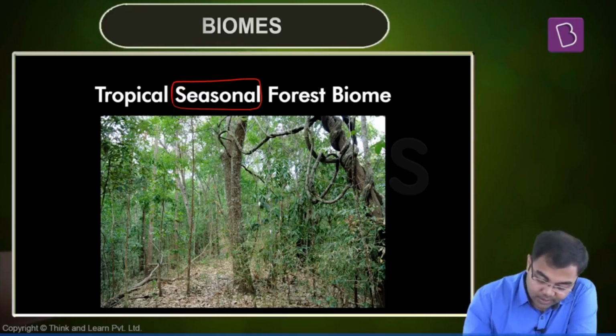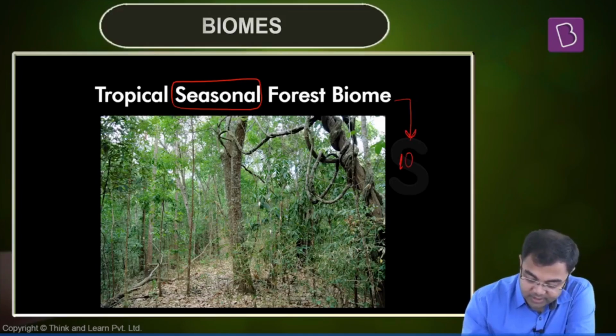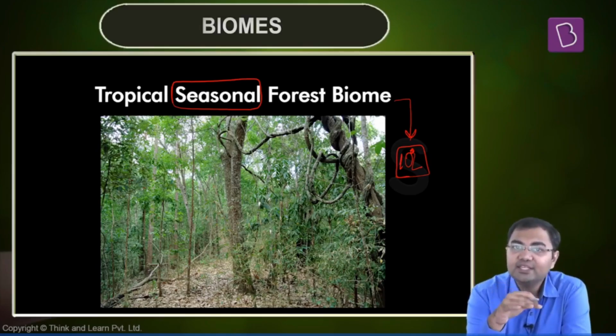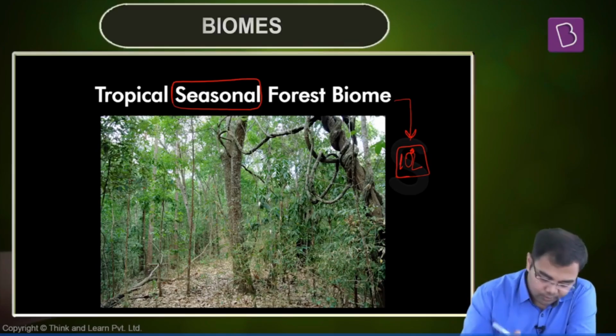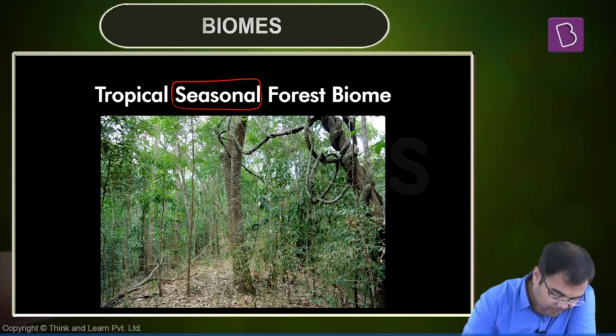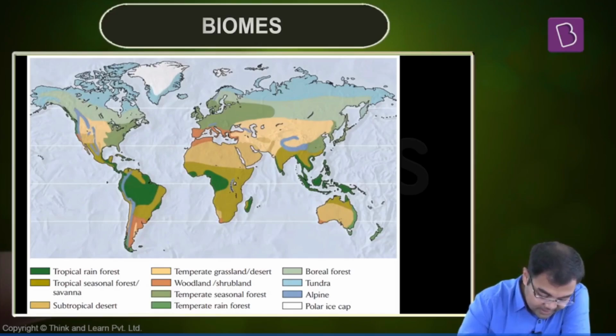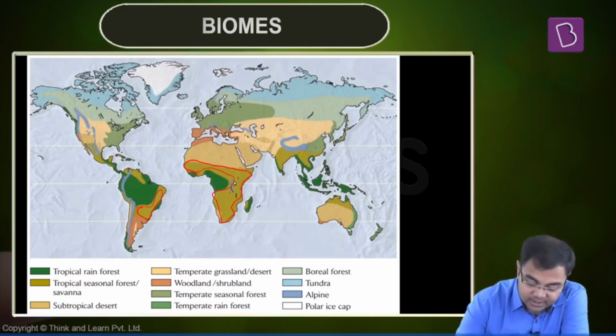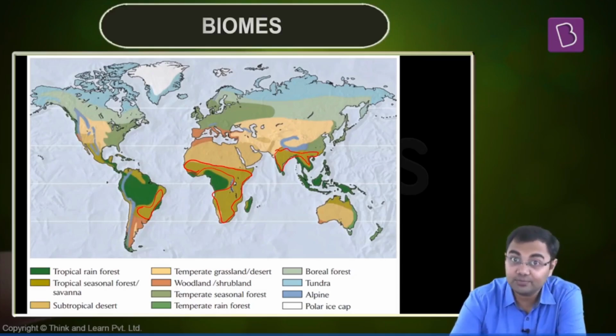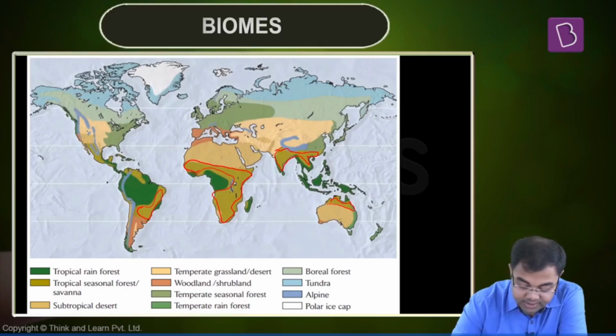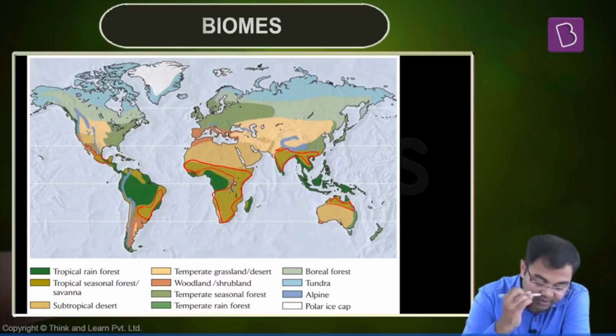Now, when we talk about this particular biome, this usually will be seen after 10 degree latitude. So from 0 degree up to 10 degrees, normally you will observe that this kind of biome will not exist. Now, if you look at the map of the seasonal forest, you will observe that they are found in these kind of regions. For example, you can see that they are found here. Apart from that, in the African continent, this is found here. In India also, a large part of the Indian subcontinent can be clubbed as tropical seasonal forest. Then you see this in Australia also. You see this in North America also.